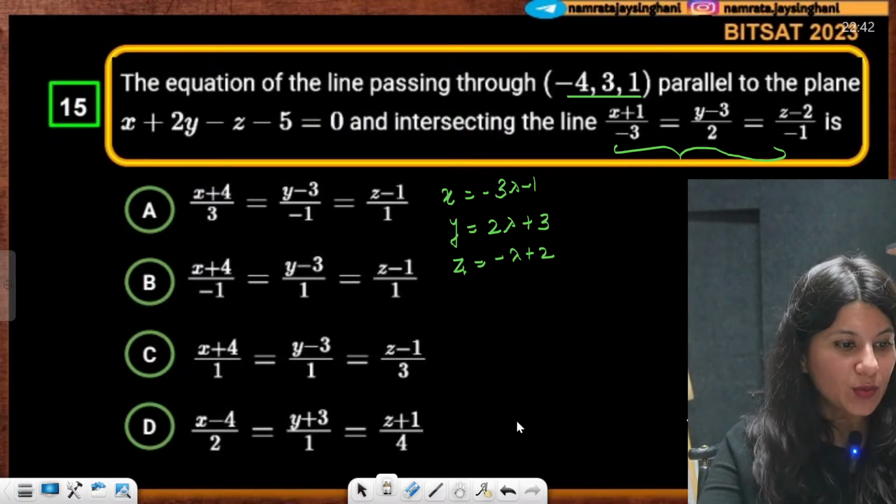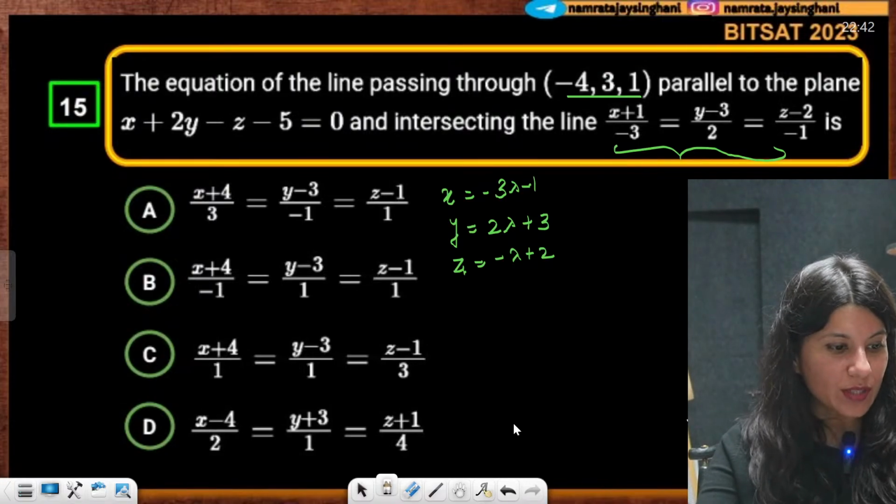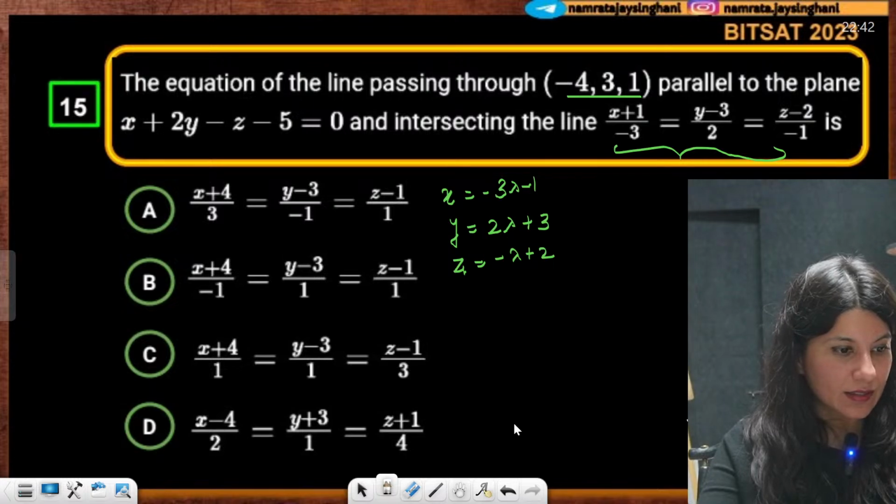Yes, Tejit, you can do that. Vectors using direction ratio and you can solve that. Yes, yes, yes.